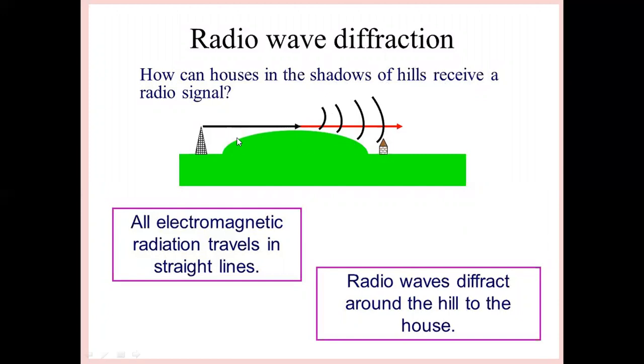So there is diffraction, the bending of the electromagnetic wave around the edge of an obstacle, such as a mountain or hill, and the waves will be received by the receiving antenna. All electromagnetic radiations travel in a straight line, but radio waves diffract around the hill to the house. So they are diffracting, bending, and will be received at the receiving antenna.